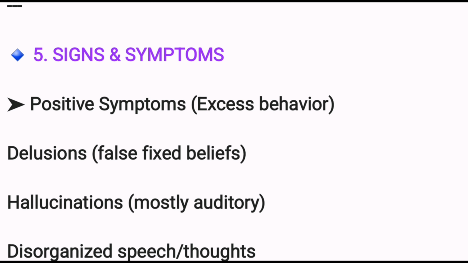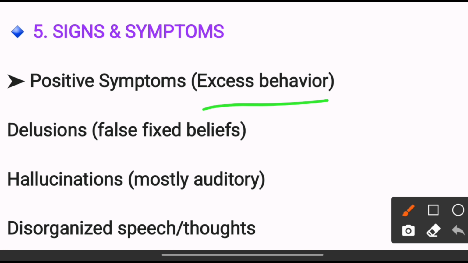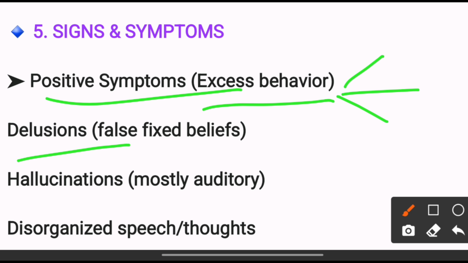Signs and symptoms. What are the signs and symptoms of schizophrenia? Positive symptoms, meaning excess behavior. They will talk more, give more expression, be more friendly to you, or behave rudely to you. This is known as positive. Delusion means false fixed beliefs.